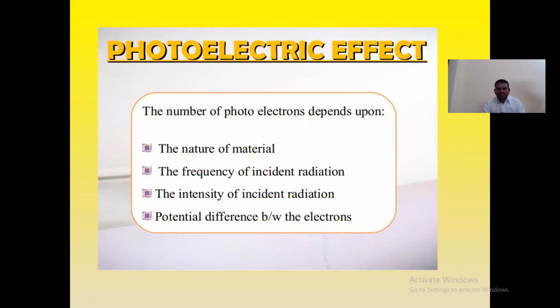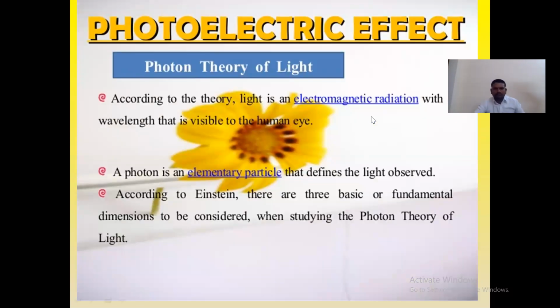The number of photoelectrons depends upon what we have discussed so far, and I have mentioned it here. The electrons which are coming out and hitting the material depend upon the nature of the material we are using as a photosensitive plate, and also on how much frequency of incident radiation we are sending, the intensity of the incident radiation, and the potential difference between the electrodes. I'm going to show you one more slide here.